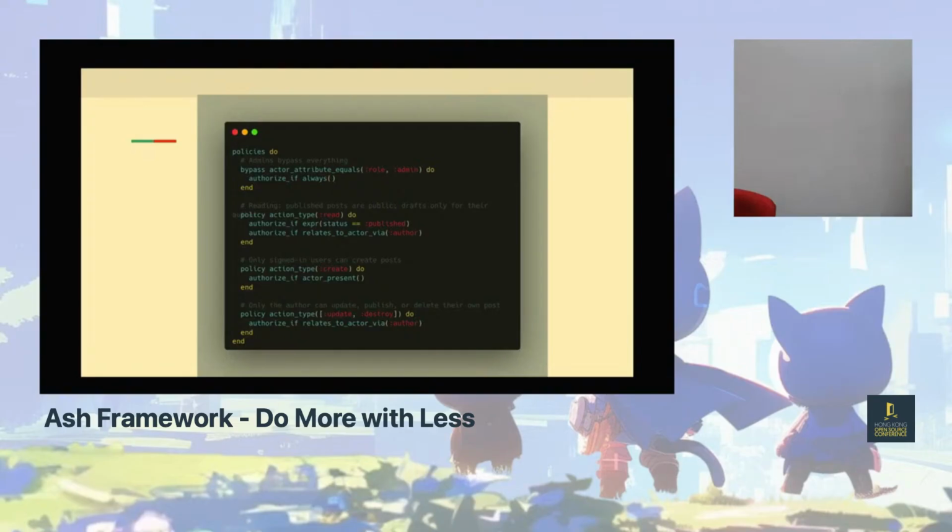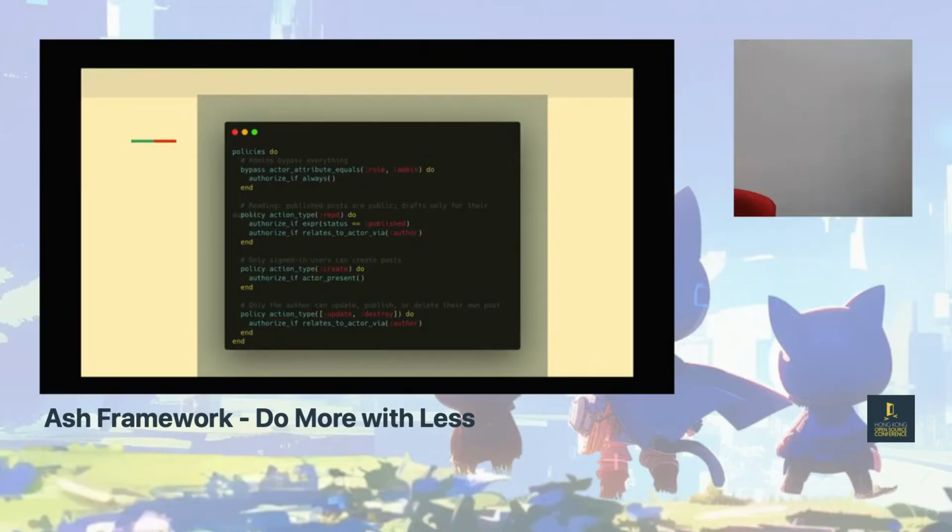So here's an example of policies, right? The very first one's probably the most important one, which is that if you have an admin, you want them to be able to do anything, right? In that case, bypass means that it's not going to go any further down the chain. It always checks top to bottom. So if you bypass, that means it's only going to check over here if it's correct, right? So if there's an admin, meaning the user has an attribute called role, and it's set to admin, then authorize if always means that whatever they want to do, they can do. They can create, read, update, publish, unpublish, anything they want to do.